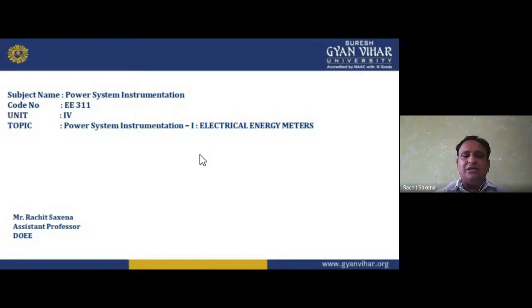As per our curriculum, unit number 1 totally deals with errors: how many errors we can find in an instrument while we measure something. If I am measuring something, there are so many errors we will find. These errors may be random, gross, environmental, systematic, parallax, and so on. So these are the errors.